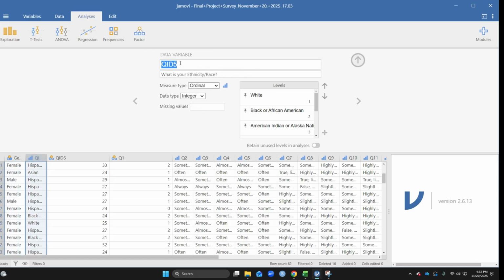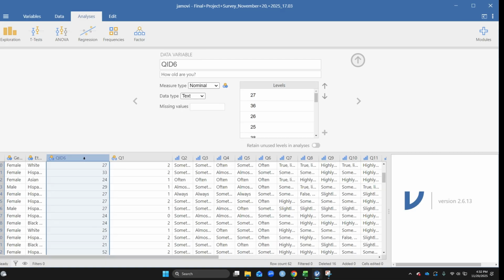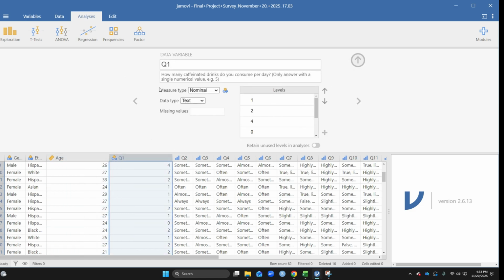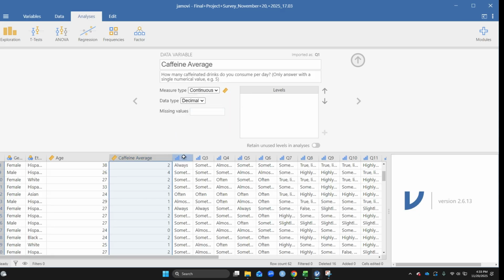This is asking for the ethnicity and race. Ethnicity/race. This is nominal. This one is asking for their age, so we're going to rename it age. Age is continuous. Question 1 asks them about how many caffeinated drinks they drink. I'm just going to name this caffeine average. And we're going to make this continuous as well.